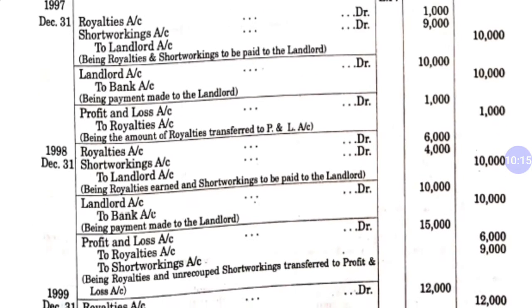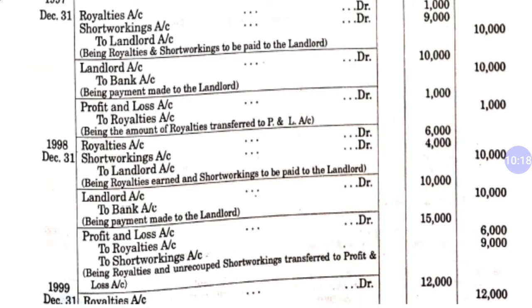The second year is also the same, when we have royalty less than minimum rent. So royalty account debit, short working account debit to landlord. In the second year we have royalty of only 6,000 rupees, so the rest, 4,000, is our short working. So we will pay 10,000 to the landlord: landlord account debit to bank. And last, we have to transfer our royalty as well as short working into the P&L account. So P&L account debit to royalty, to short working. This short working is what could not be recouped in 1997, and we are passing the entry in 1998. So we will transfer 15,000 rupees in P&L account as in our third entry of the second year.